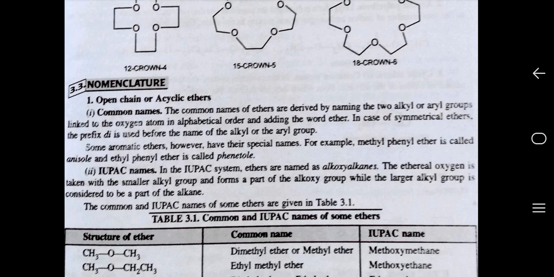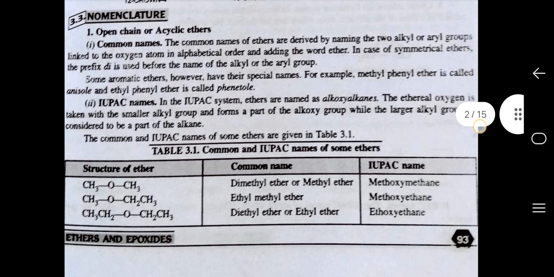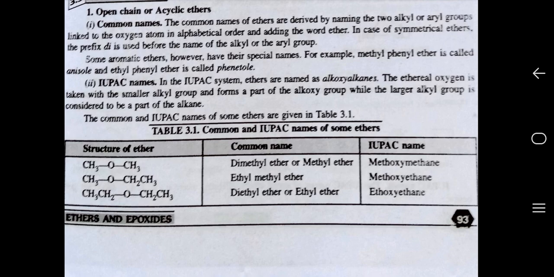IUPAC naming. In the IUPAC system, ethers are named as alkoxyalkanes. The ethereal oxygen is taken with the smaller alkyl group and forms a part of the alkoxy group, while the larger alkyl group is considered to be a part of the alkane. The common name and IUPAC name of some ethers are given in table 3.1. Structure of the ether CH3OCH3: common name dimethyl ether or methyl ether, IUPAC name methoxymethane. Structure CH3CH2OCH2CH3: common name diethyl ether or ethyl ether, IUPAC name ethoxyethane.